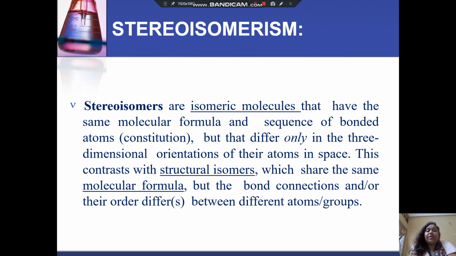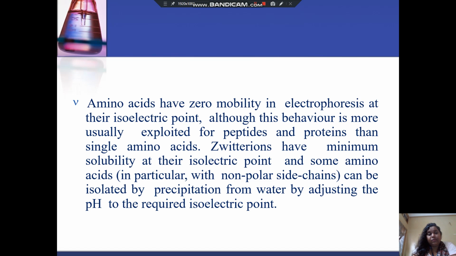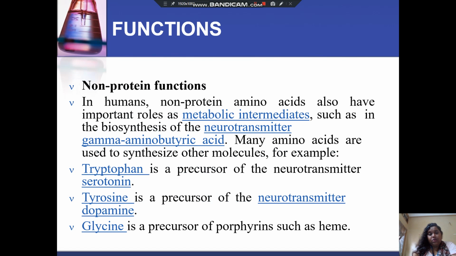Now discussing stereoisomerism. Stereoisomers are isomeric molecules that have the same molecular formula and sequence of bonded atoms, that is constitution, but differ only in the three-dimensional orientations of their atoms in space. This contrasts with structural isomers, which share the same molecular formula, but the bond connections and or their order differ between different atoms or groups. So this was the discussion regarding stereoisomerism and isomerism, and lastly I want to conclude with the functions of non-protein amino acids.